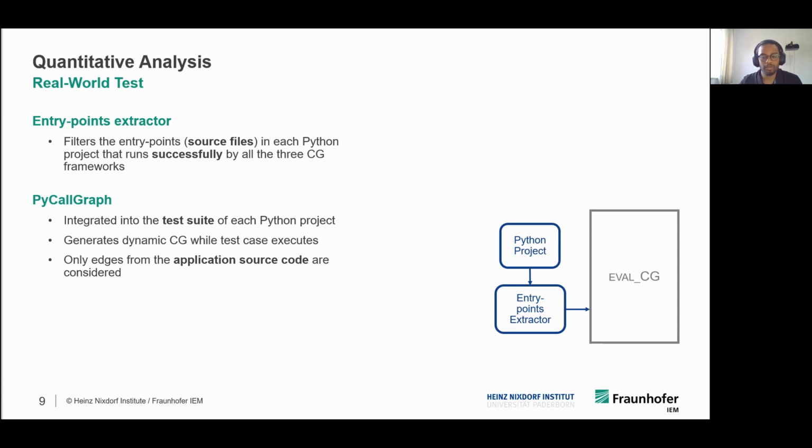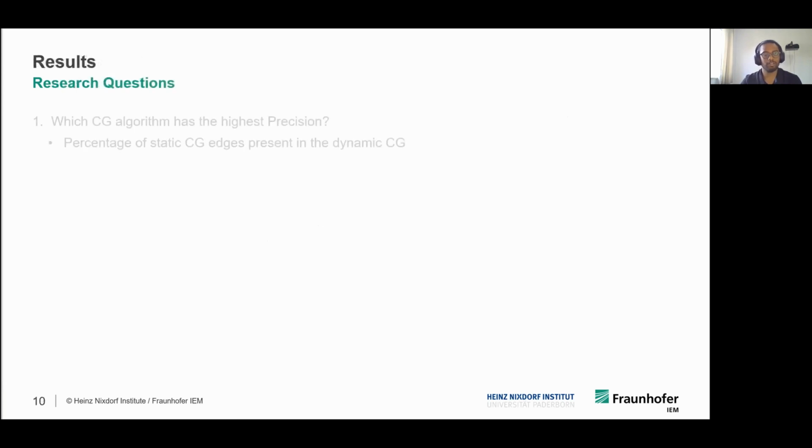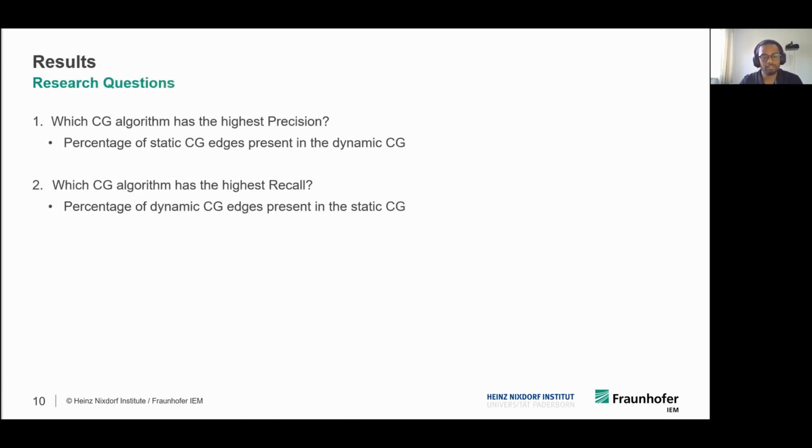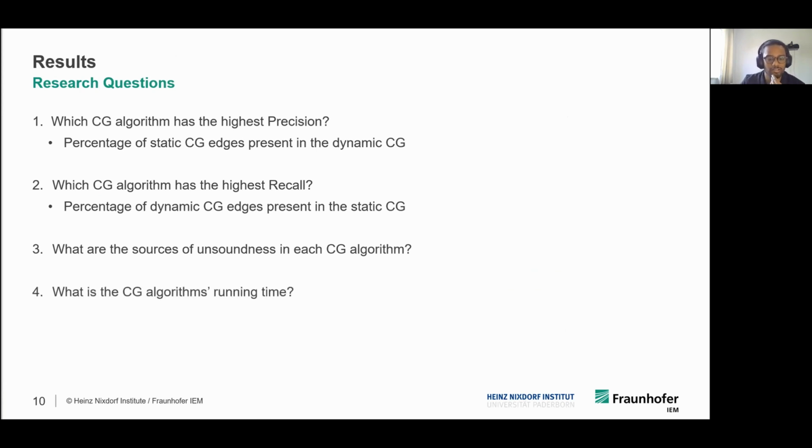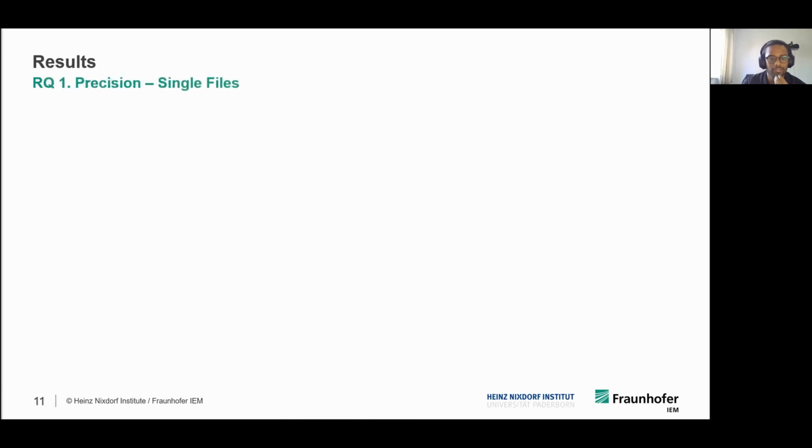We performed these 2 experiments to evaluate the call graphs using well-established metrics, such as precision and recall. Along with these, we have also looked into the sources of unsoundness in each call graph algorithm, and we have also judged these call graphs in terms of their running time. Now let's look at the results, starting with precision.